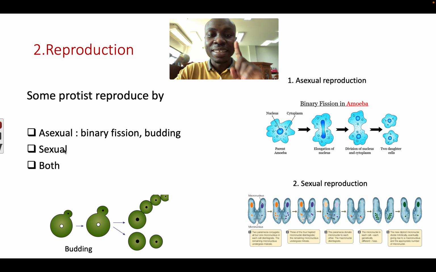It means they need 2 organisms to reproduce. An example is this paramecium, 2 of them joining together, and they will exchange their DNA, mix it up, and form 2 new organisms. Some of them can also reproduce in both ways, sexual and asexual.